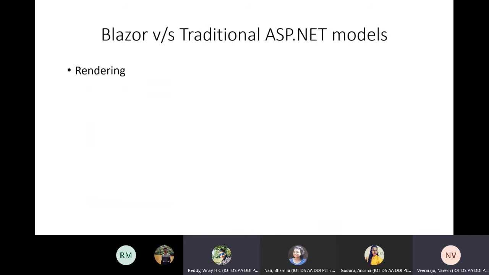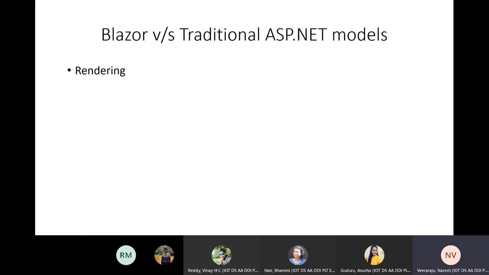Okay, Vinay, we come to that question which you asked: if Blazor server works similar to the current ASP.NET way, why do we need Blazor server? So the first difference is rendering. What is going to happen here? I'll tell you.